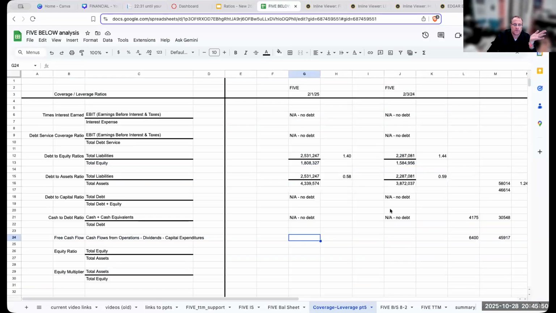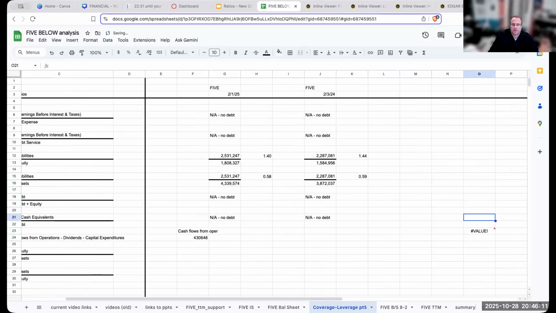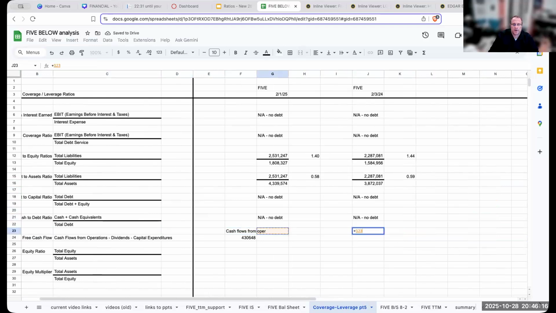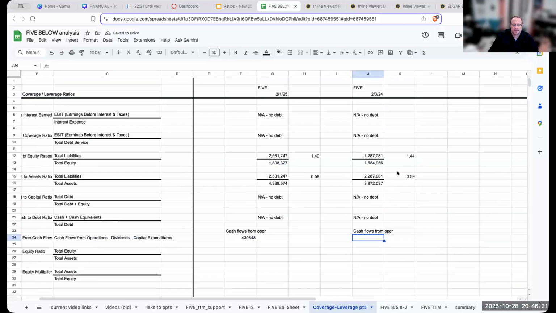So we've got 430,648. So over here, my cash flows from operations is 430,648. I'm just going to get rid of this stuff over here because it is not applicable to these companies. So here I've got cash flows from operations, and this amount here is going to be 499,619, right? The dividends are not applicable.